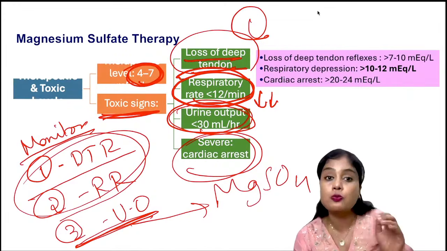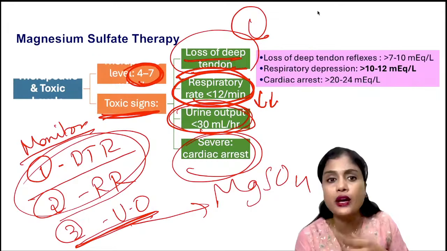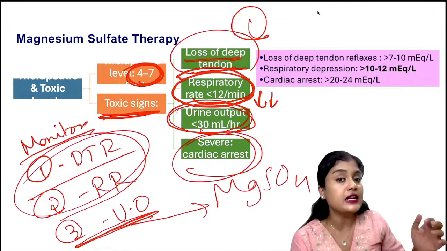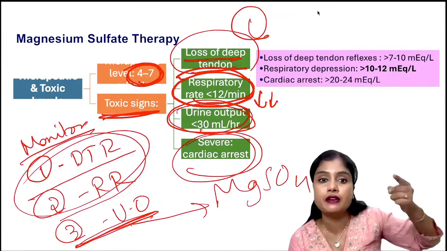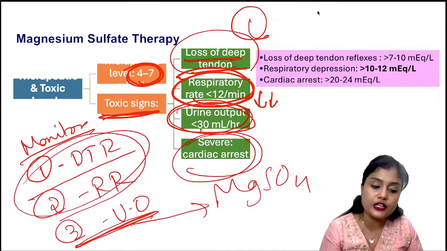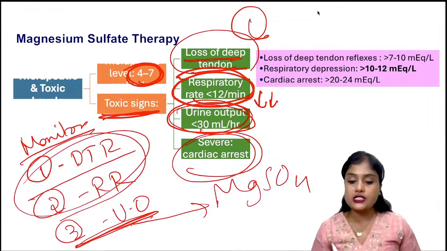Whenever the urine output is more than 30 ml, that means it is going off. We don't have to worry much. It is going off, so we can give the next dose. When urine output is less, that means magnesium sulfate is accumulating in the body. Then toxicity will develop. That is why we do not give the dosage. So these are the important things to monitor. This is a must-know question. There is no chance to not know this. This is again a must-know question.